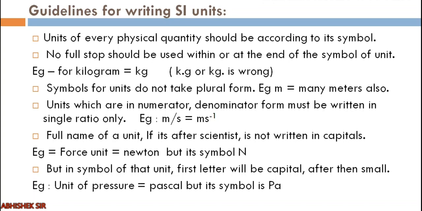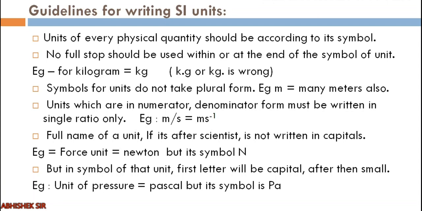Symbols for units do not take plural form. For example, if we are measuring a length and it comes out to be 260 meters, when we represent it, it will be 260 m. Even if there is more than one, for example, your weight might be 50 kilograms, but you will not write kgs, you will write 50 kg only.